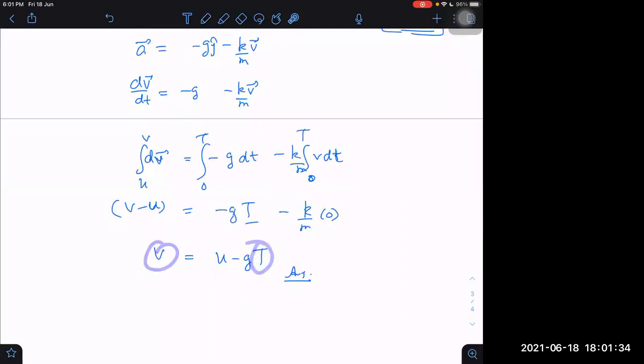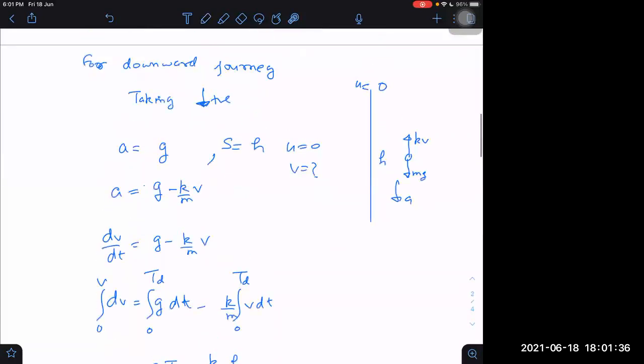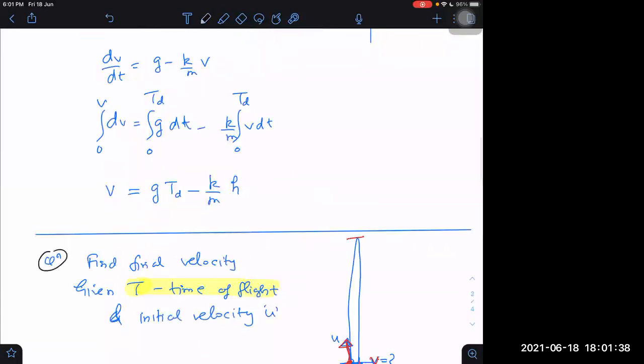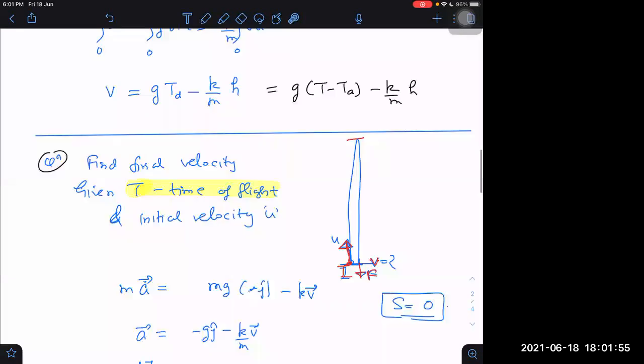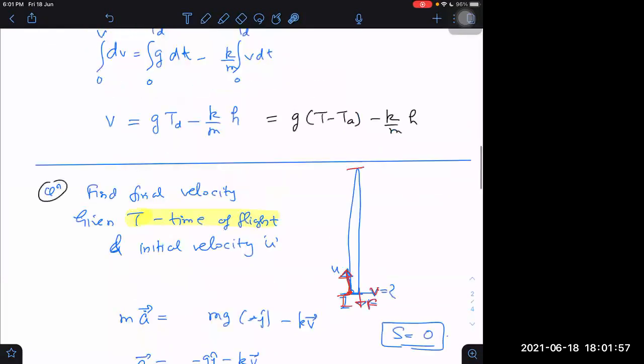In this, total time is also not given. But see here, now in this question, what I can write is g into (T minus time of ascent) minus K by M into H, right or not? Can we write this equation? K by M into H. We can write, I think.